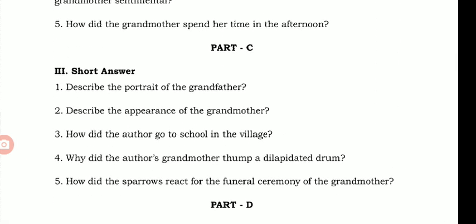Then you have to write the short answers. Describe the portrait of the grandfather. That you can write from the textbook. Then describe the appearance of the grandmother. That we have already studied. I have also discussed this in the online class. You can write from the textbook itself.